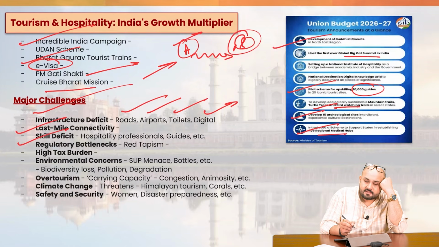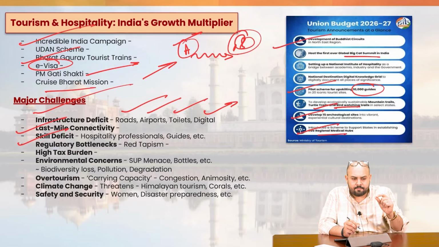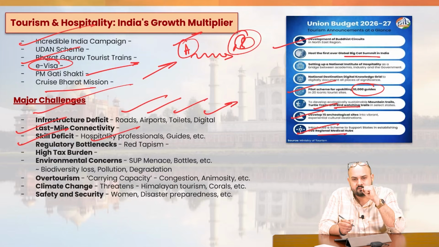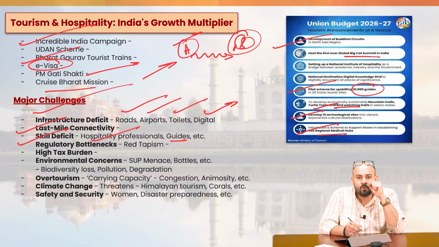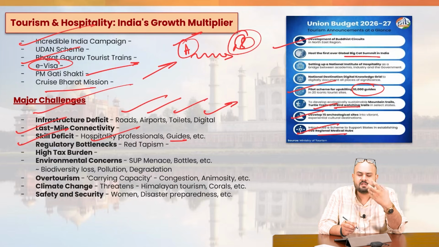Then we have skill deficit. We don't have that kind of a professional cadre. We have many institutes providing professional courses, but we have very few hospitality professionals. We have fewer people who are fluent in different languages, French, Italian, or other languages, right? Because many foreign tourists come to India, and they would obviously want guides who have proficiency in their own language.